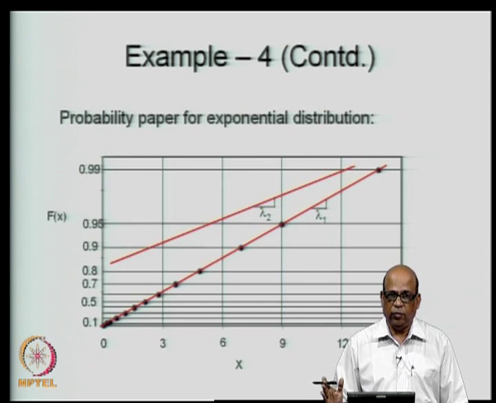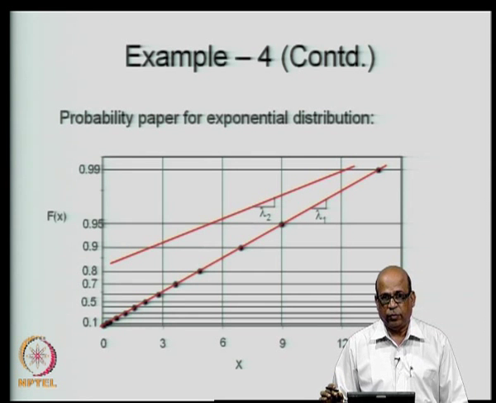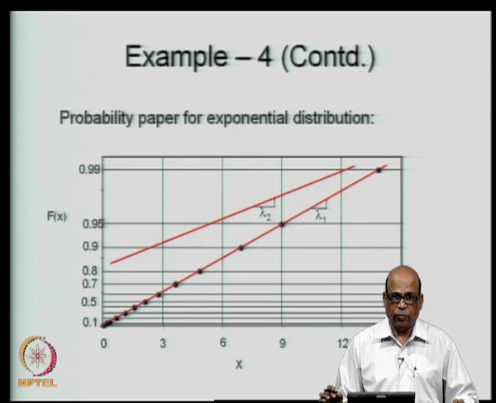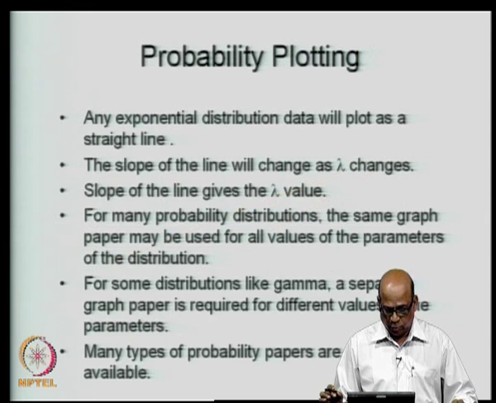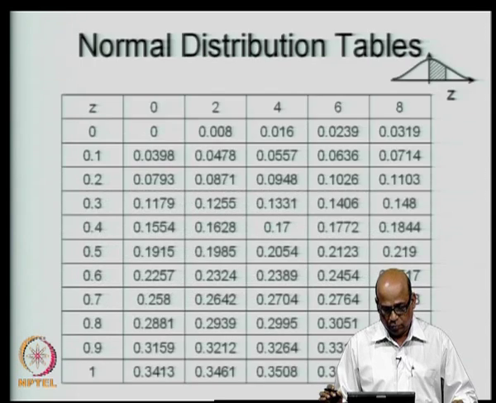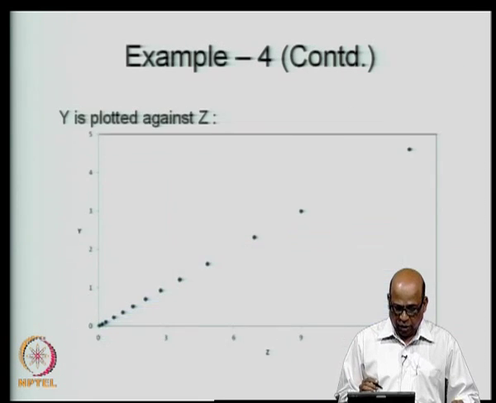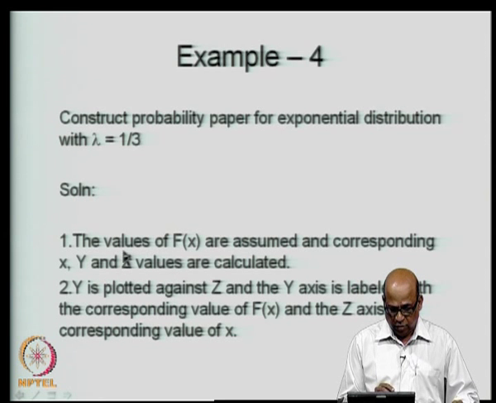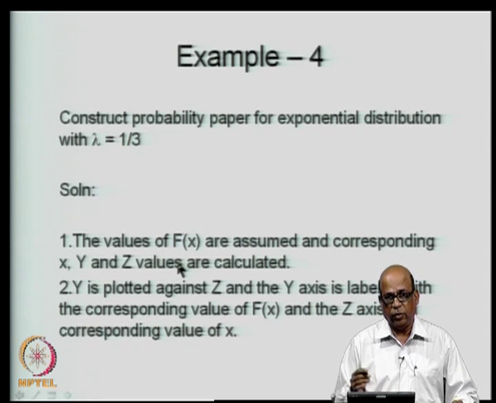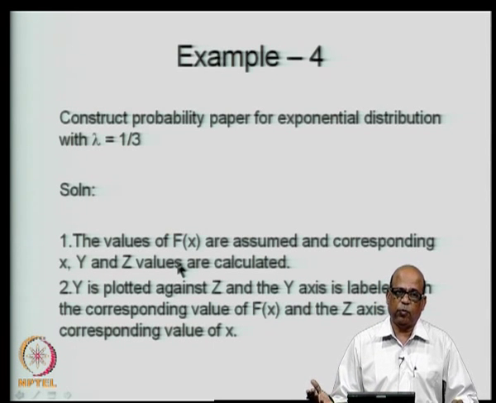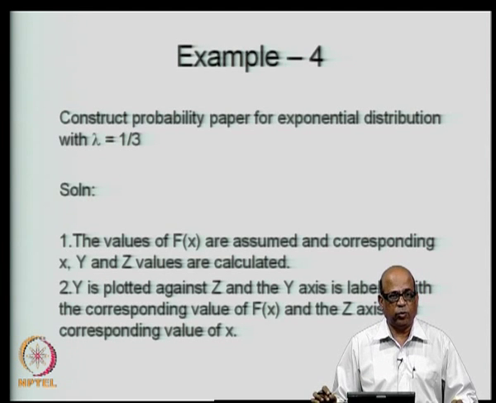So, when the distribution is invertible, you can express f of x in terms of z, you can express in terms of y and x. As I said, what you did here is f of x you assumed and then calculated x, y and z. This may not be possible for many distributions, because from f of x you may not be able to get x and so on. So, distributions such as exponential distribution, gamma distribution etcetera, such analytical treatment is possible.